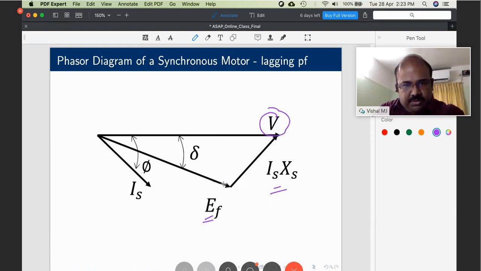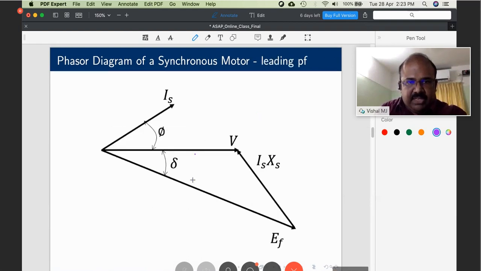Now, if you plot, Is Xs, which is a 90-degree component, is a drop across the reactance. This angle will be 90 degrees, and the current will be perpendicular to this term, and hence it will be lagging. That's why a synchronous motor or an induction machine operates at a lagging power factor.